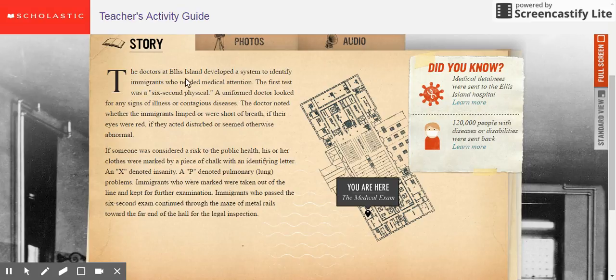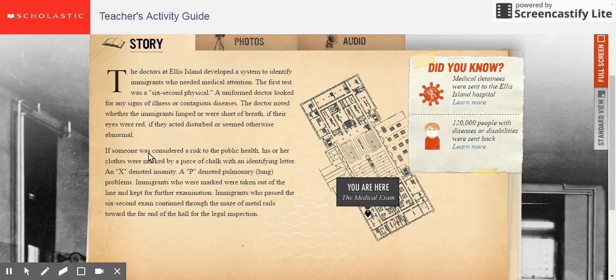The doctors at Ellis Island developed a system to identify immigrants who needed medical attention. The first test was a 6-second physical. A uniformed doctor looked for any signs of illness or contagious disease. The doctor noted whether the immigrants limped or were short of breath, if their eyes were red, if they acted disturbed or seemed otherwise normal.